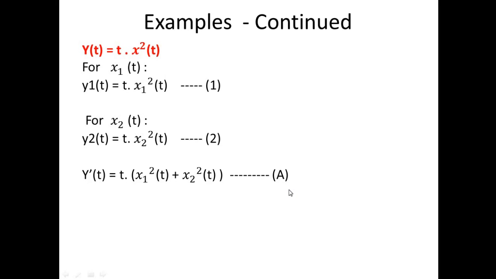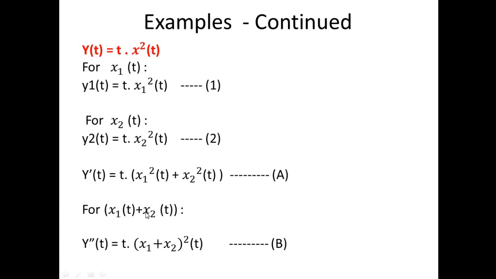Likewise, you have to check the response due to a common input. Here we are having two inputs, so you have to add these two inputs, and we can name that as a common input. That is for x1 of t plus x2 of t, we have to find the response, and we can name it as y double dash of t. And t is common, and you are going to replace this x as x1 of t plus x2 of t, the whole square.